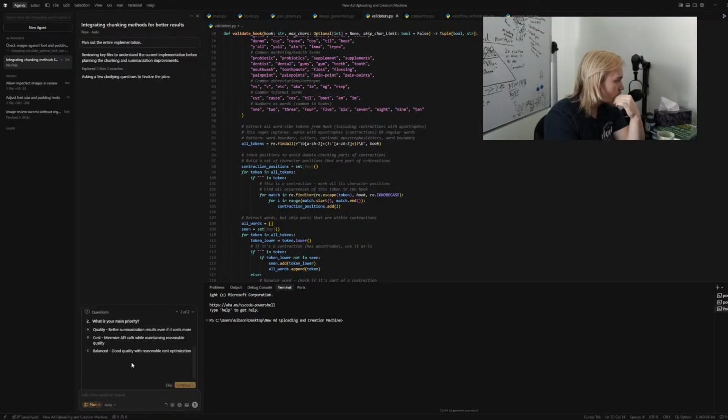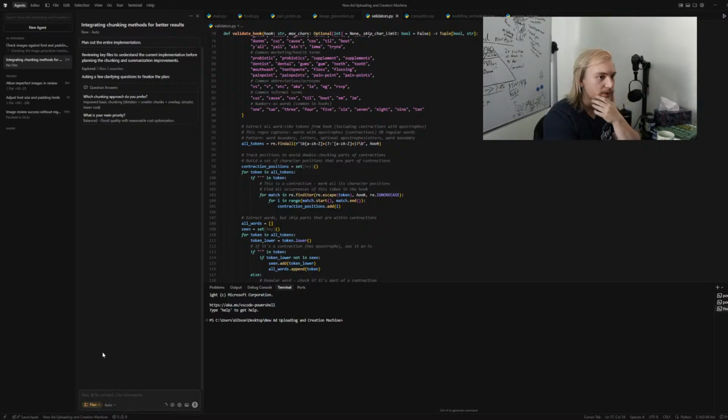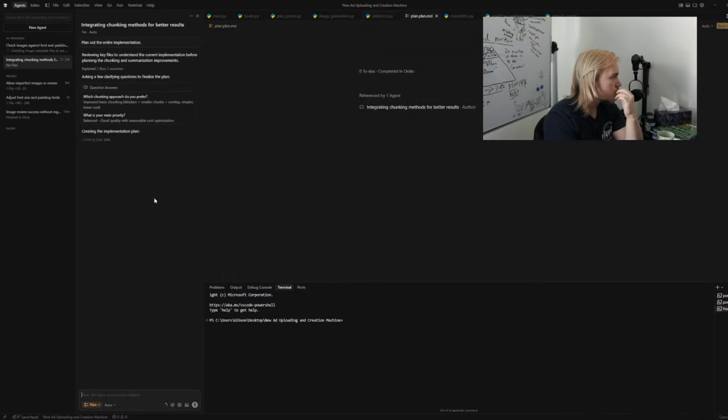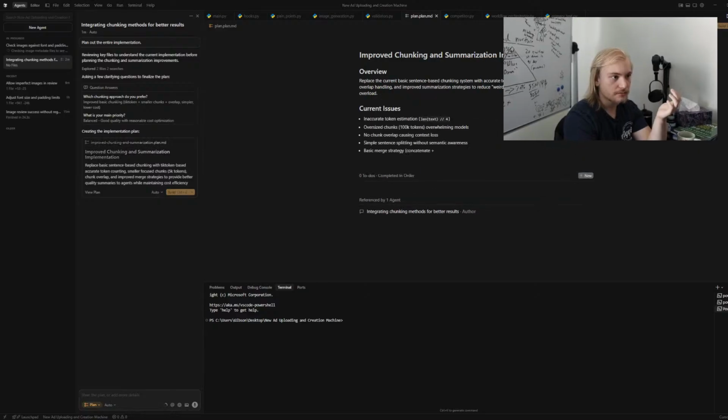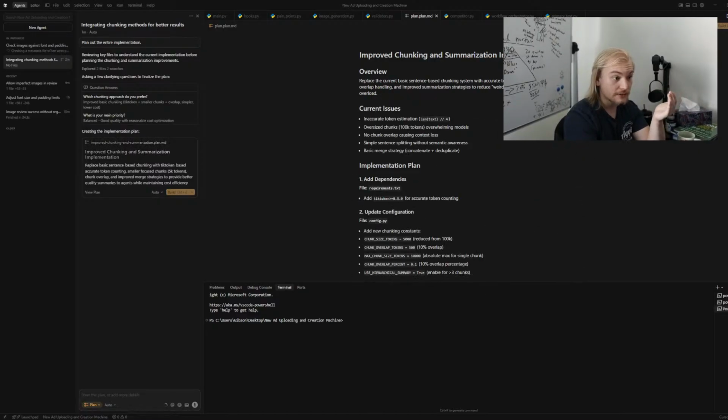Quality, better summarization, cost, good quality. Yeah, that's what I want. And this is another thing, it builds out questions. This is why Cursor's awesome, because it's asking me the questions that it thinks I want to know. And those are good questions.